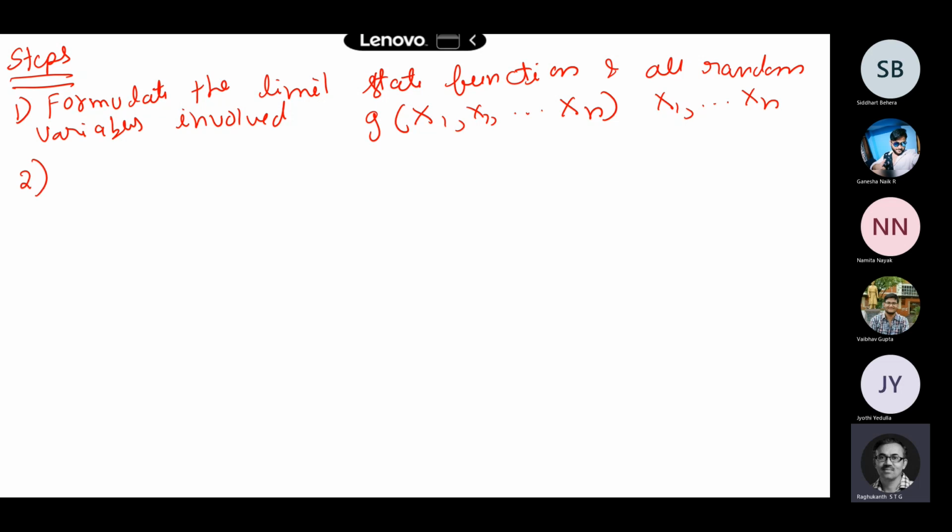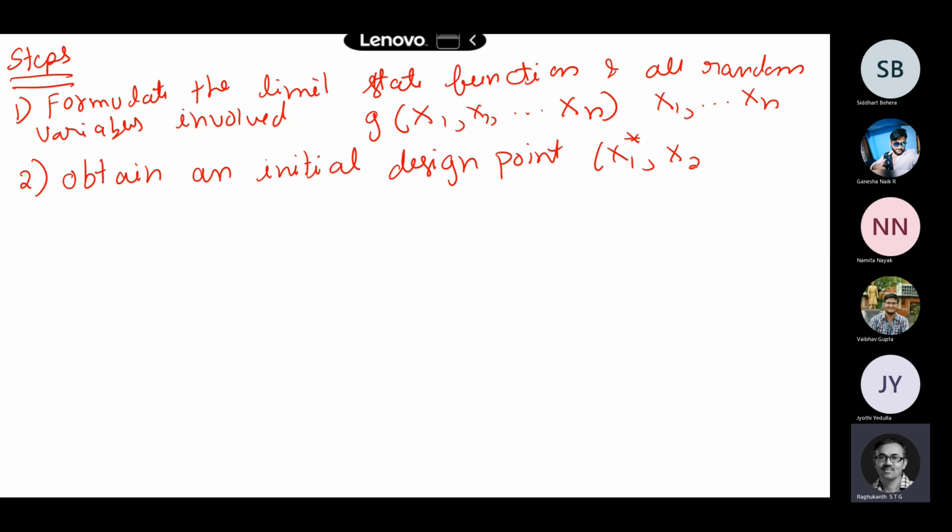Now the next step is, you have to obtain an initial design point. You have to assume something. So the design points are x1 star, x2 star, up to xn star itself. Okay, so these are the design points basically. First of all, you have to assume these design points here. So what is the best assumption? Initially, the design points also we don't know, so what is the best assumption? The starting point.